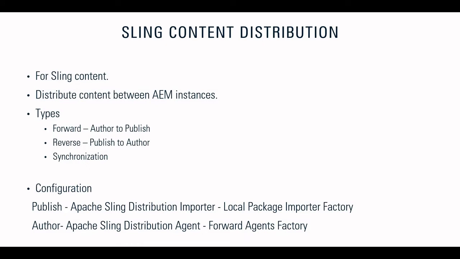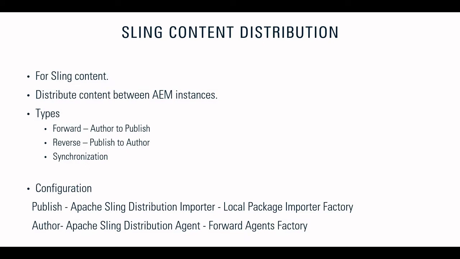That is also applicable. First, we need to understand that there are three types. Forward, where usually it will be author to publish replication. Yeah, it is a replication, of course. Reverse means we are pulling from publish to author. And synchronization, as in maybe we have publish instances and we want to sync them. In this video I will talk about forward distribution.